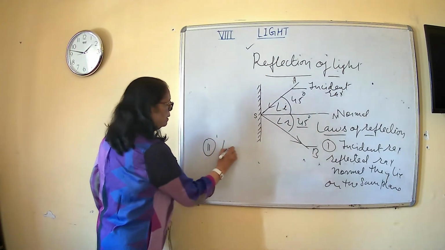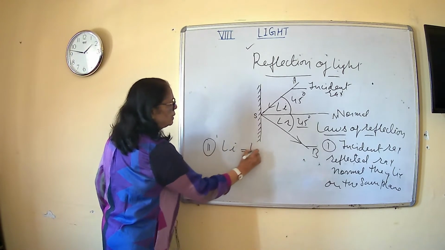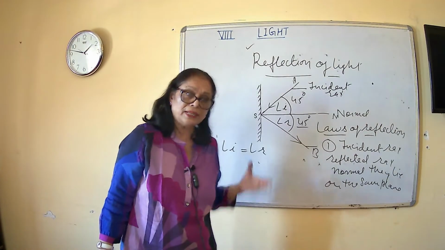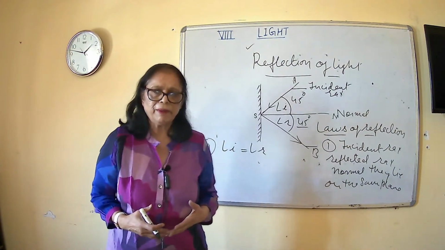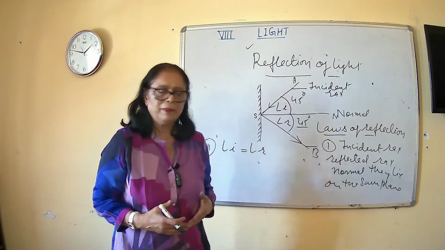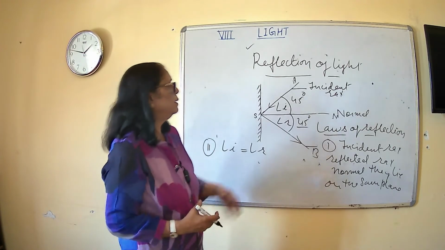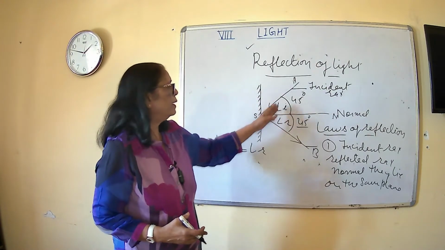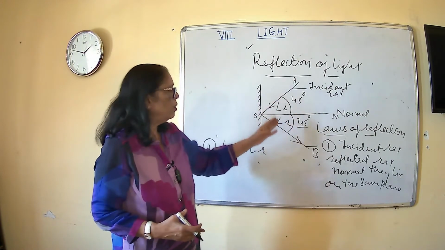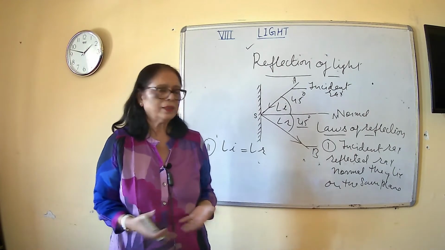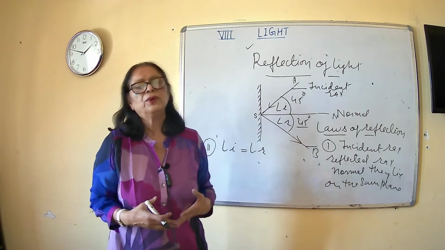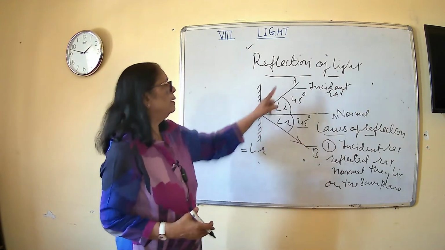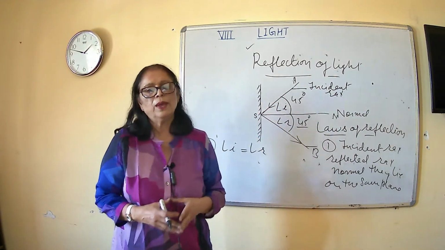So angle I is always equal to angle R. You can verify these laws on the basis of experiment also by taking a plane mirror, and you can verify that angle I is always equal to angle R. If angle I is 45 degree, और अगर आप angle R measure करते हो and it is 50 degree, it means you are doing something wrong, because our law says that angle I is always equal to angle R.